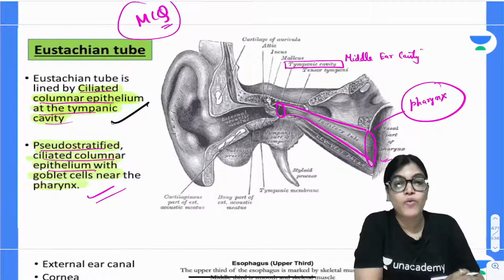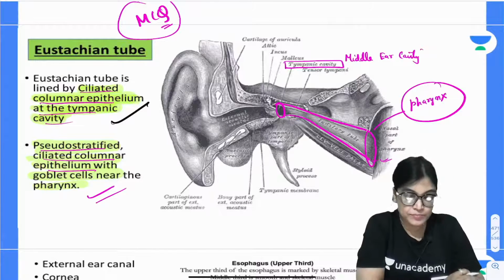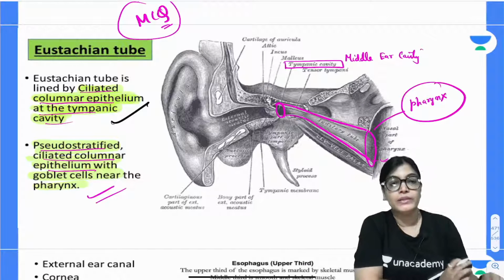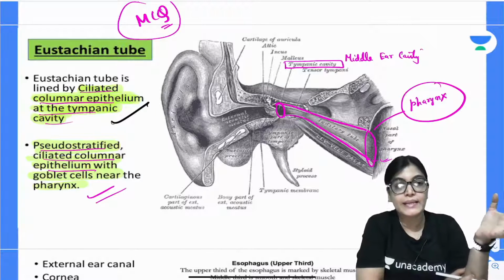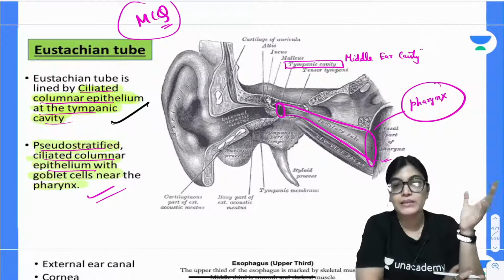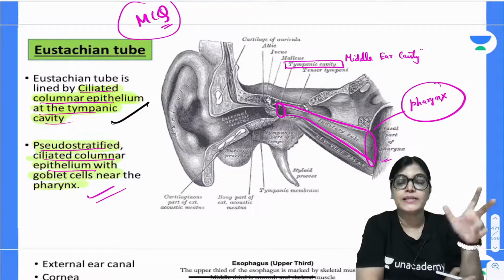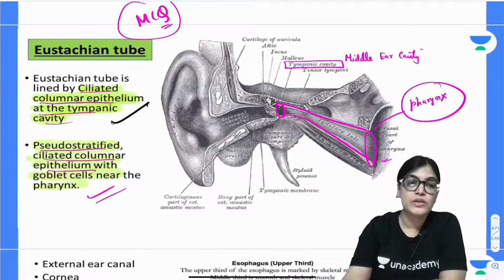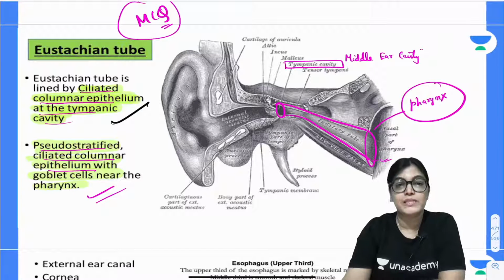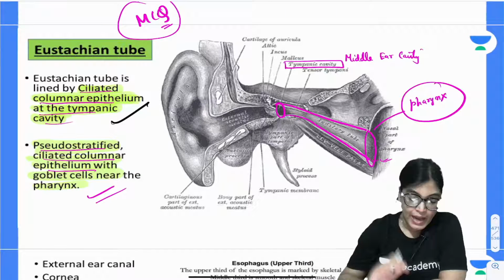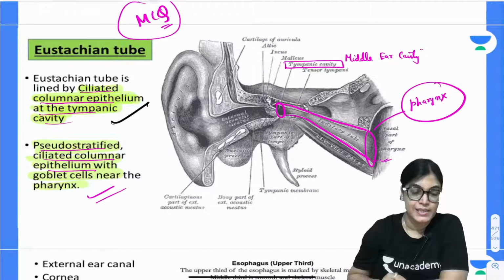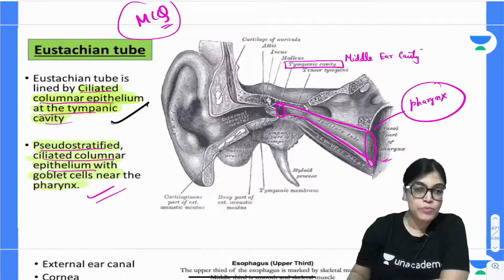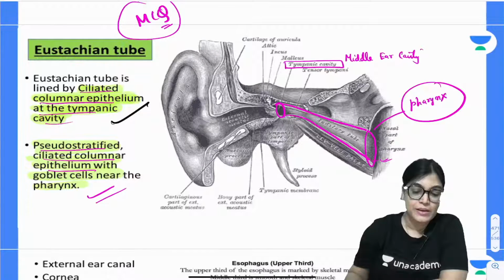Here many goblet cells are also residing. So the epithelium at the end of the tympanic cavity is ciliated columnar epithelium, while the epithelium towards the pharynx is pseudostratified ciliated columnar epithelium, similar to respiratory epithelium, and it also has goblet cells. So it is important that you know both types of epithelium present in the auditory tube.